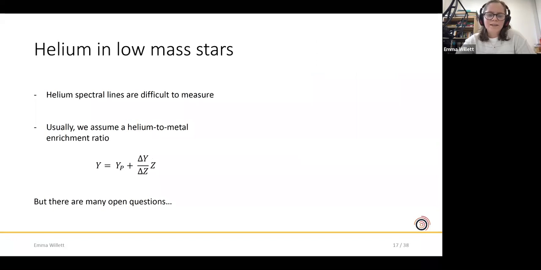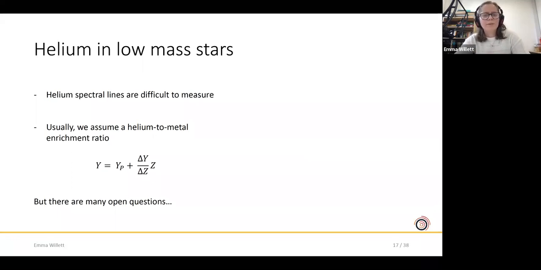So we really like low mass stars in galactic archaeology because they can be long-lived and therefore they probe all epochs of galaxy formation. But in low mass stars, the helium spectral lines are really difficult to measure. And that's just because the temperatures are lower, basically.